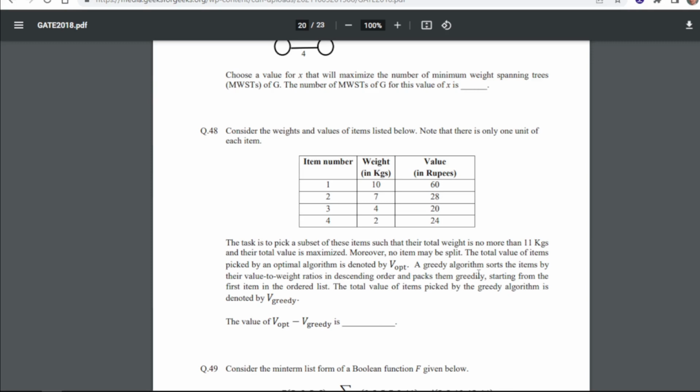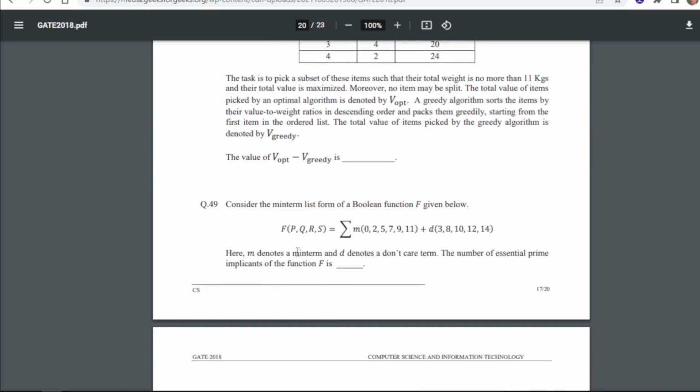A greedy algorithm sorts the items by their value to weight ratio in descending order and packs them greedily, starting from the first item in the ordered list. So the total value of items picked by the greedy algorithm is denoted by V greedy. Now the value of V opt minus V greedy is, so for 48 our answer is 16.